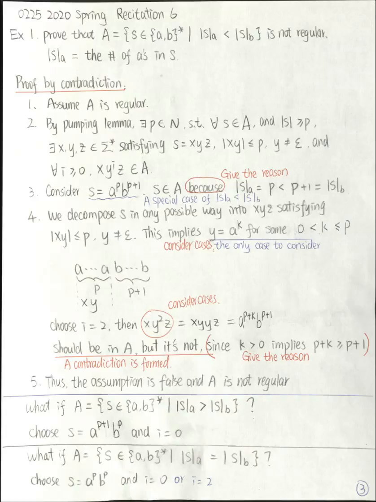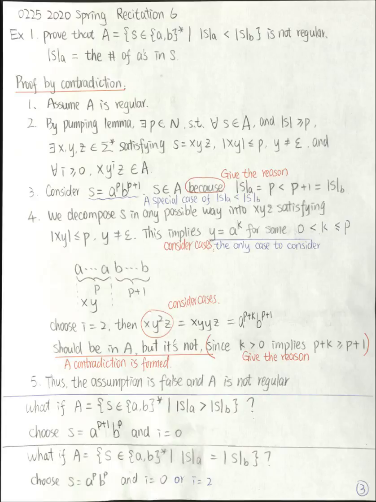So by the pumping lemma, there exists a natural number P such that for all strings S in A with a length greater than or equal to P, there exist X, Y, Z over the alphabet, satisfying S equals XYZ, and the length of XY is less than or equal to P, Y is non-empty, and for all possible values of I greater than or equal to 0, we can pump this string I times, and the resulting string is still in A. The third step is to find a string in A with length greater than or equal to P. So the string we choose is a to the P, b to the P plus 1.